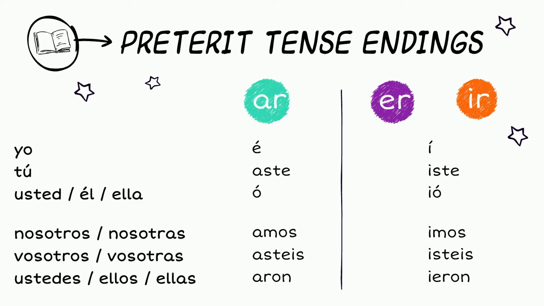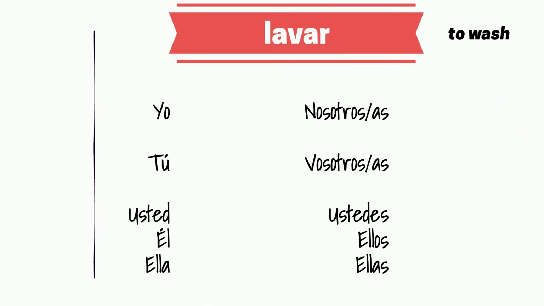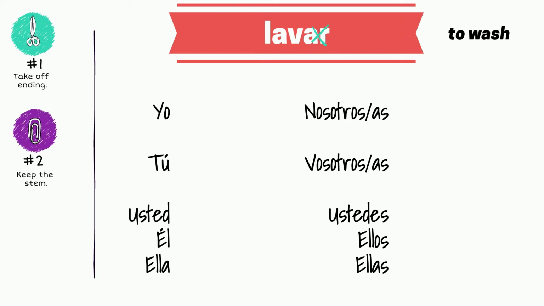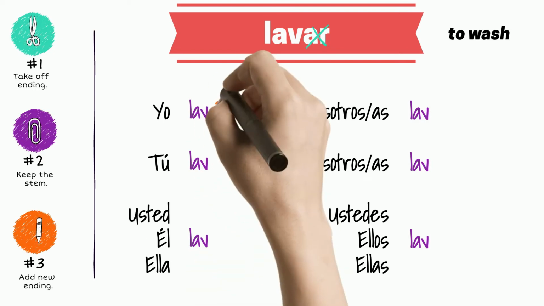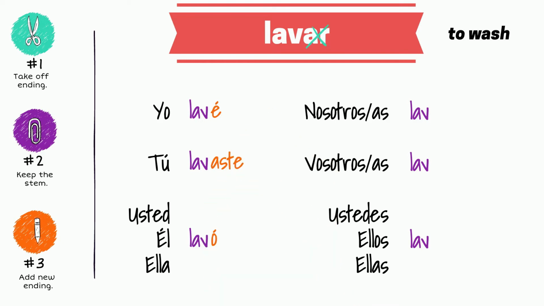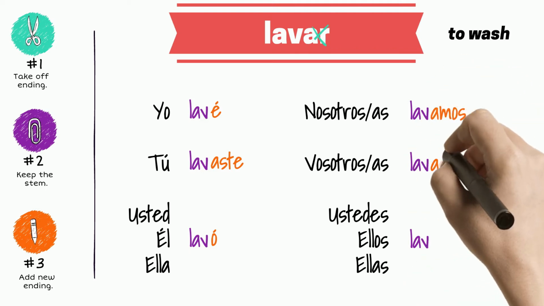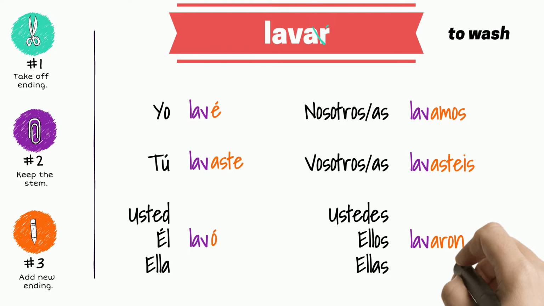Let's conjugate the verbs lavar and barrer as examples. Lavar. Take off the ending AR. Keep the stem of the verb. Add the ending that corresponds to the subject. Yo lavé, tú lavaste, usted, él, ella lavó, nosotros, nosotras lavamos, vosotros, vosotras lavasteis, ustedes, ellos, ellas lavaron.